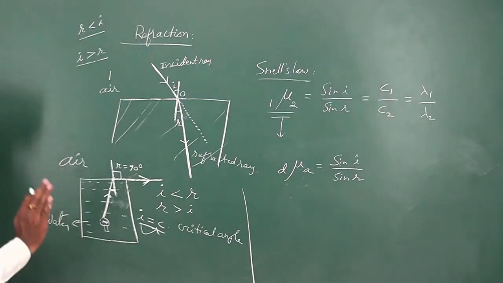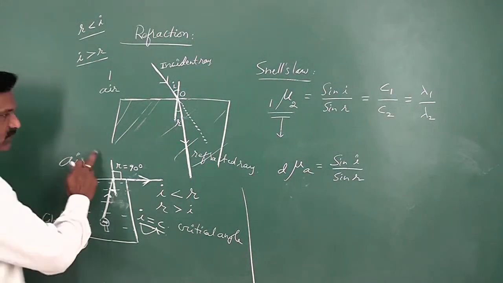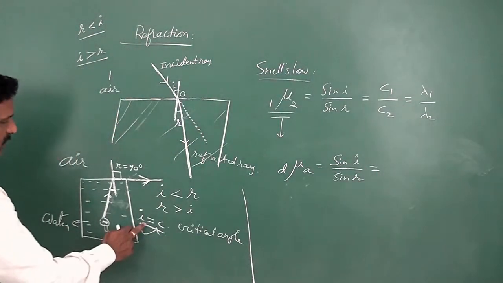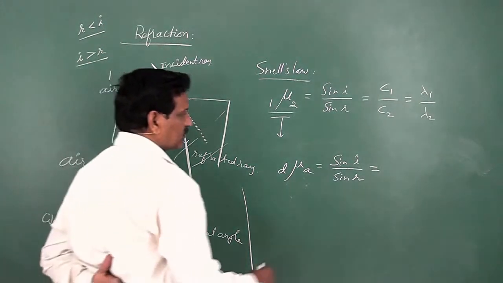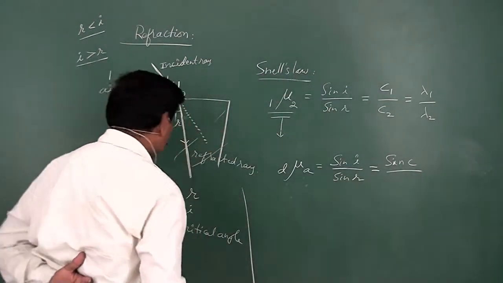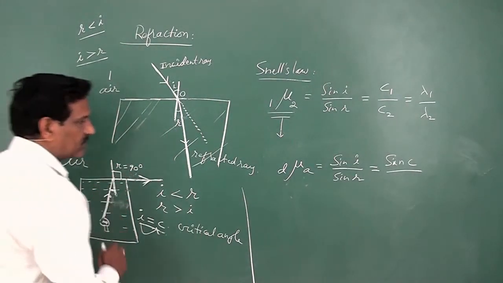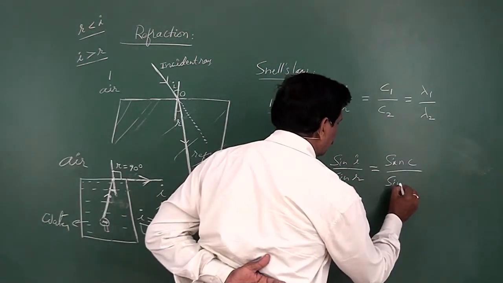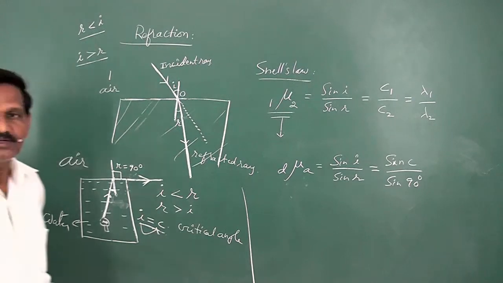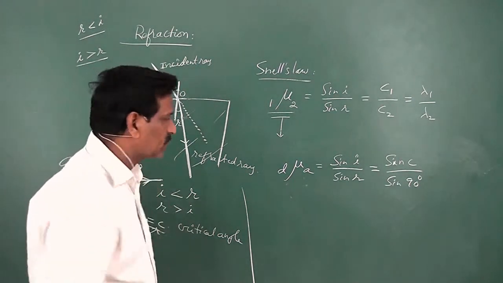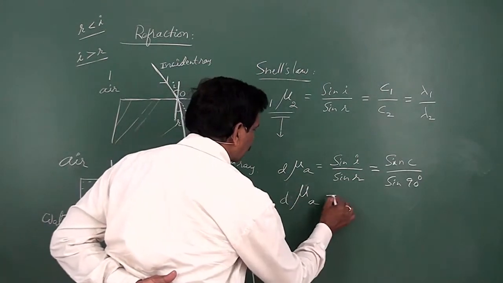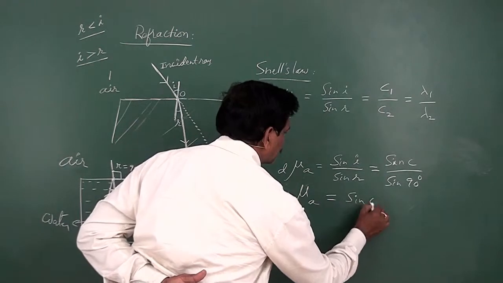In this case, when the light ray propagates from denser to rarer medium, the angle of incidence is called the critical angle and written like this, C. So sin C divided by sin R. What is R here? R is 90 degrees. Then what is the value of sin 90 degrees? Sin 90 degrees is 1. So you can write the refractive index of air with respect to denser is equal to sin C.